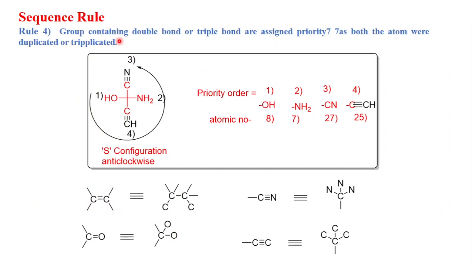Now let's see rule number 4. This rule number 4 says that any group that contains a double bond or a triple bond is assigned priority as both. Assigned priority as both.